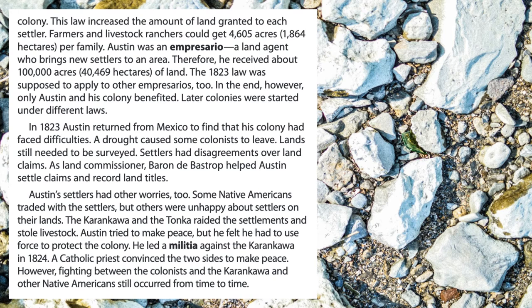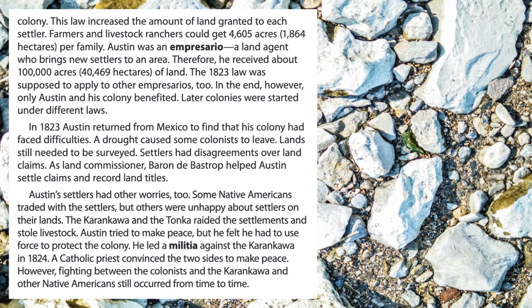Therefore, he received about 100,000 acres of land. The 1823 law was supposed to apply to other impresarios too. In the end, however, only Austin and his colony benefited. Later, colonies were started under different laws.